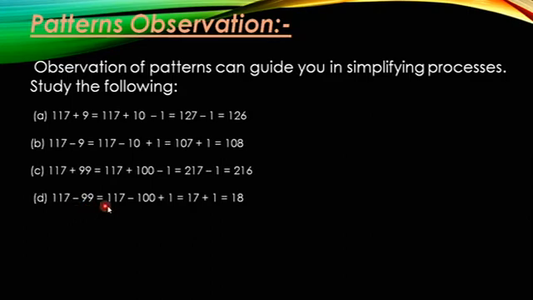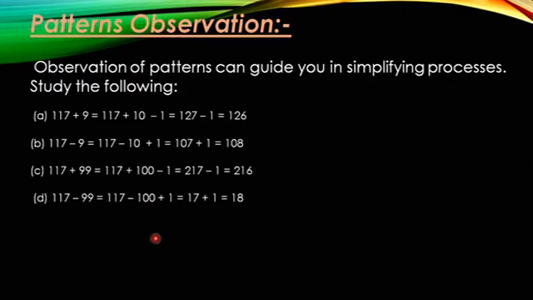Now we will see with the subtraction. 117 minus 99, which is equal to 117, and this minus 99 we can do as minus 100 plus 1. Minus 100 plus 1 gives us minus 99. So 117 minus 100 gives us 17, plus 1, if you add, you will get 18. So in this way you can try some other examples also. You can take some more numbers and try. So you will get to know.